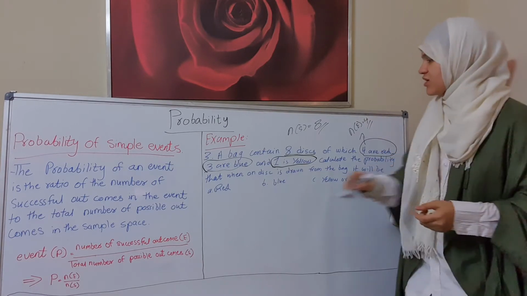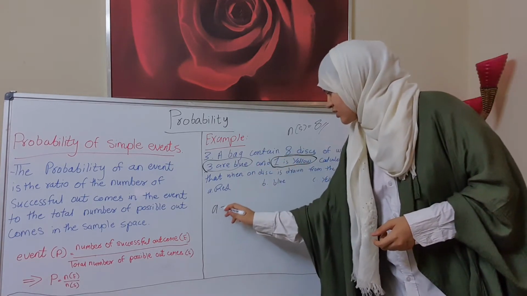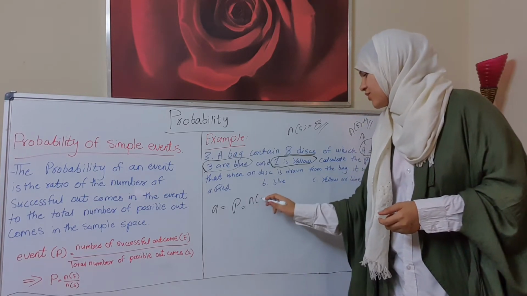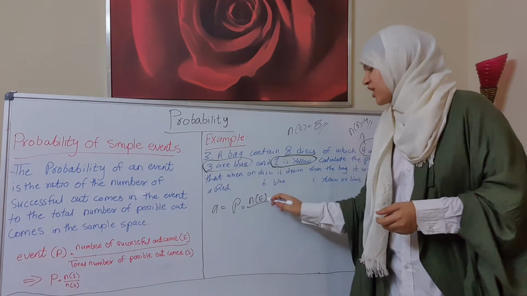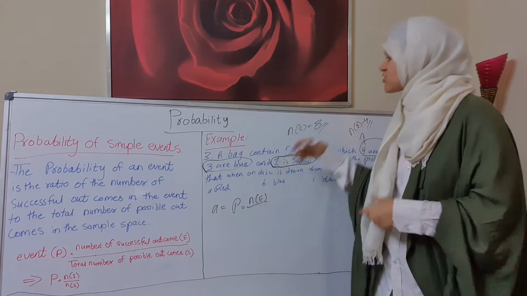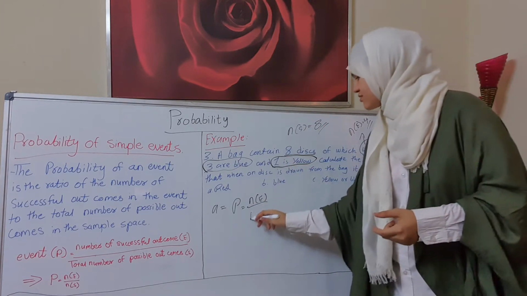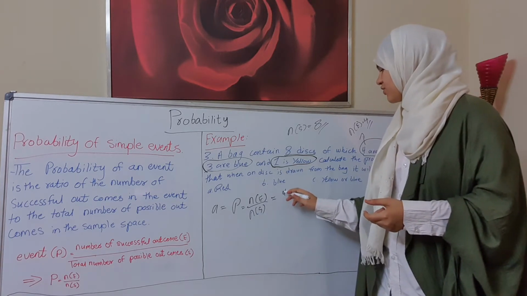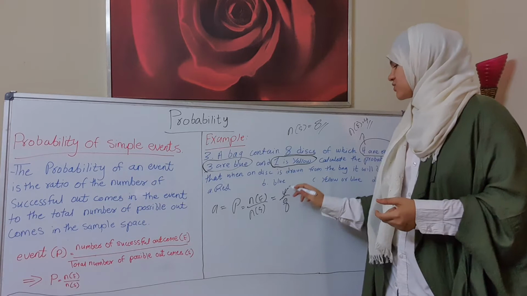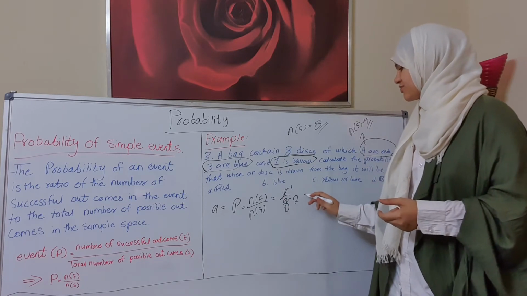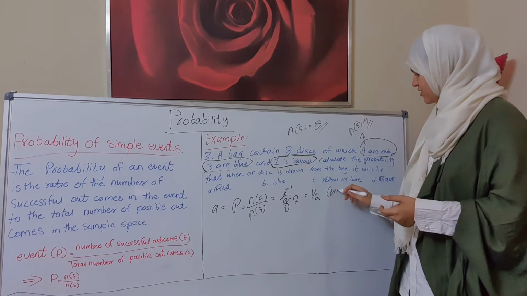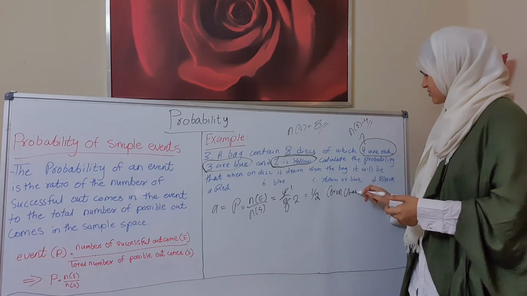So P is equal to the number of successful outcomes over the total number of possible outcomes. That means 4 over 8, which is 1 over 2. So that means it is an even chance.